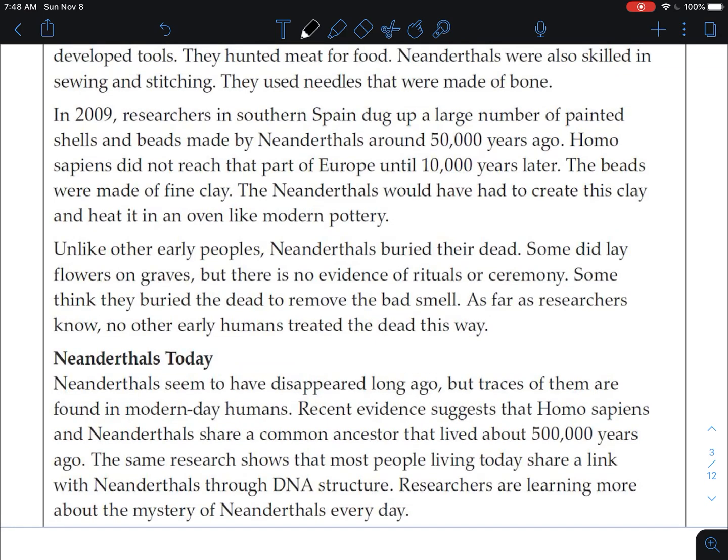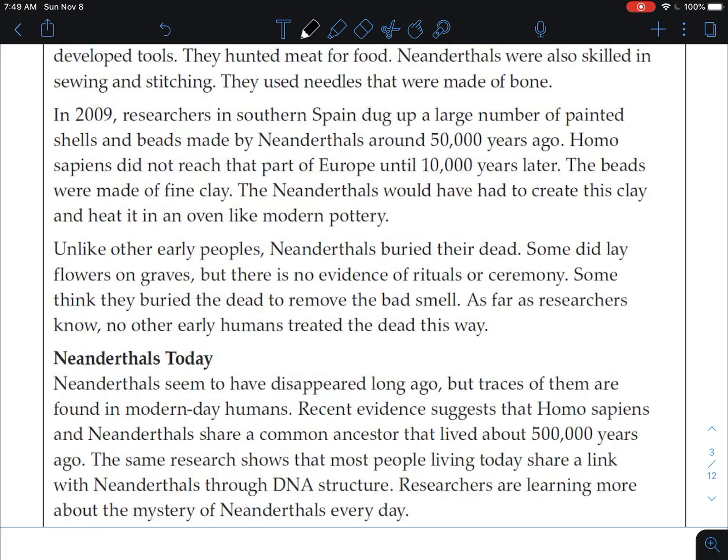Neanderthals today. Neanderthals seem to have disappeared long ago, but traces of them are found in modern-day humans. Recent evidence suggests that Homo sapiens and Neanderthals share a common ancestor that lived about 500,000 years ago. The same research shows that most people living today share a link with Neanderthals through DNA structure. Researchers are learning more about the mystery of Neanderthals every day.